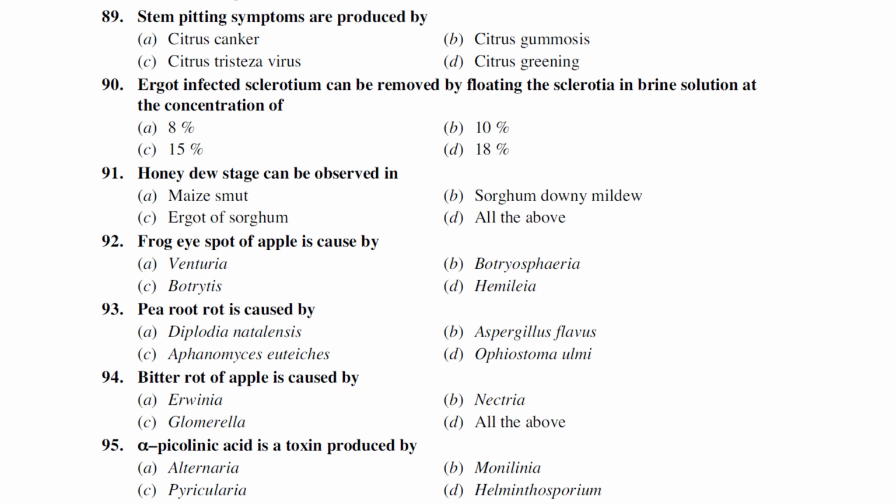Stem pitting symptoms are produced by which of the following diseases? Canker, gummosis, citrus greening. So stem pitting types of symptoms are produced by citrus tristeza virus. Citrus tristeza only produces stem pitting kind of symptoms.